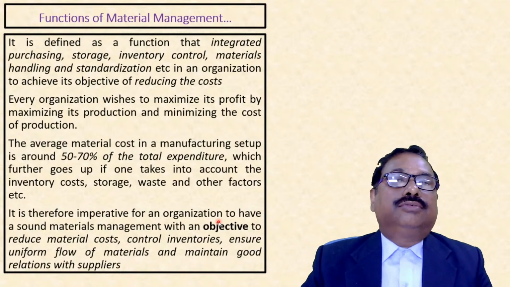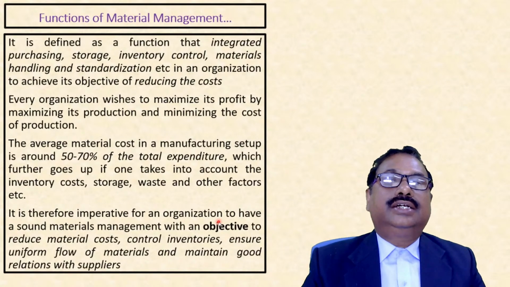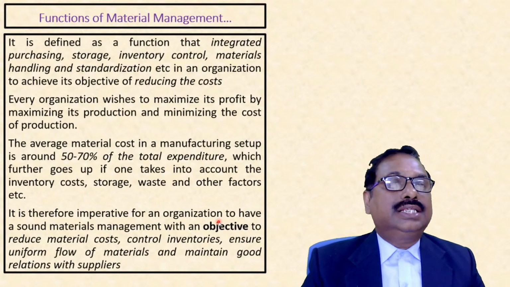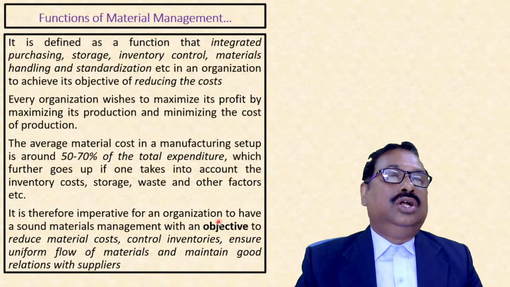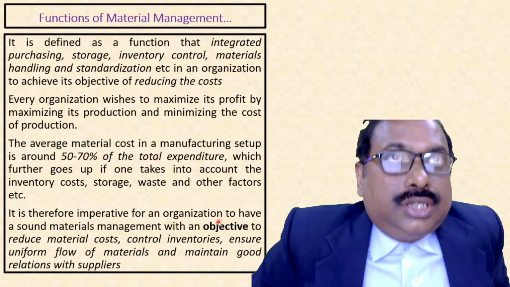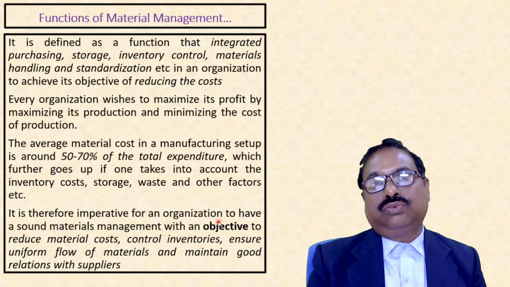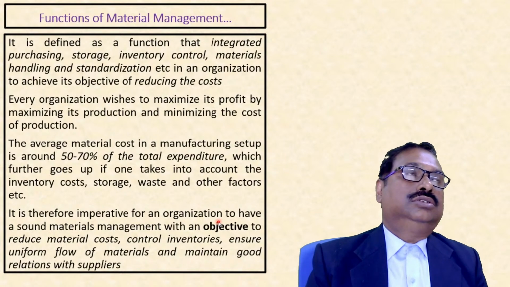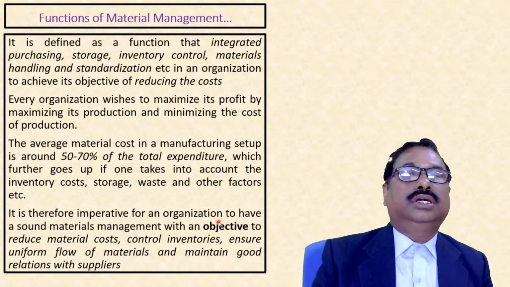So the definition of material management goes like this. It is the integrated purchasing, storage, inventory control, materials handling, and standardization, etc. in an organization to achieve its objective of reducing cost. So our main objective of materials management is the smooth flow of material so that we can reduce the cost. If we reduce the cost, it has direct impact on the profit of the company.